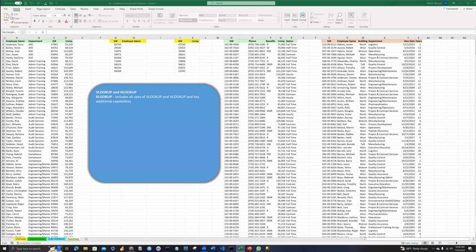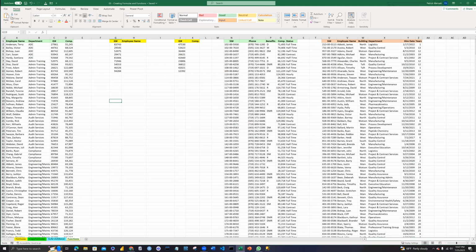HLOOKUP is similar to VLOOKUP, but it searches for a value in the topmost row of a table and returns the value from the same column in a specified row. However, XLOOKUP is a more versatile function introduced in Microsoft Excel 365. That is the latest version, capable of performing vertical and horizontal lookups without needing a separate function. So I am going to show you how we can use it in Microsoft Excel.